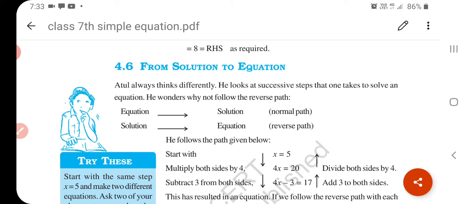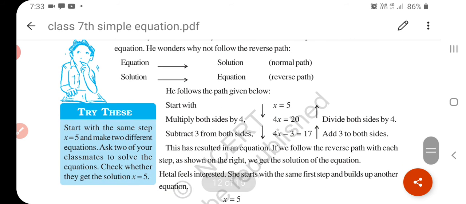You can see how he follows the path given below. Start with x is equal to 5. If we take x is equal to 5 as the solution of the equation, multiply both sides by 4, meaning whatever you do to one side, you have to do to both sides. So the equation becomes 4x is equal to 20. Now subtract 3 from both sides. So your equation becomes 4x minus 3 is equal to 20 minus 3. 20 minus 3 is equal to 17.